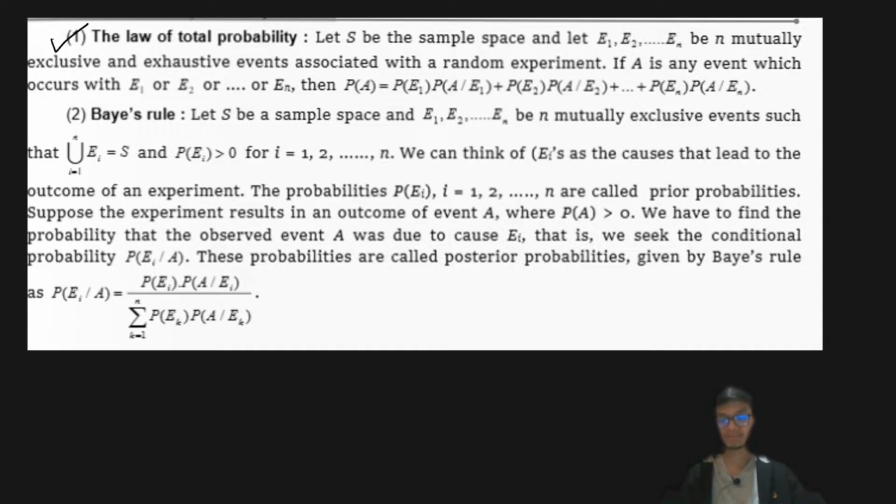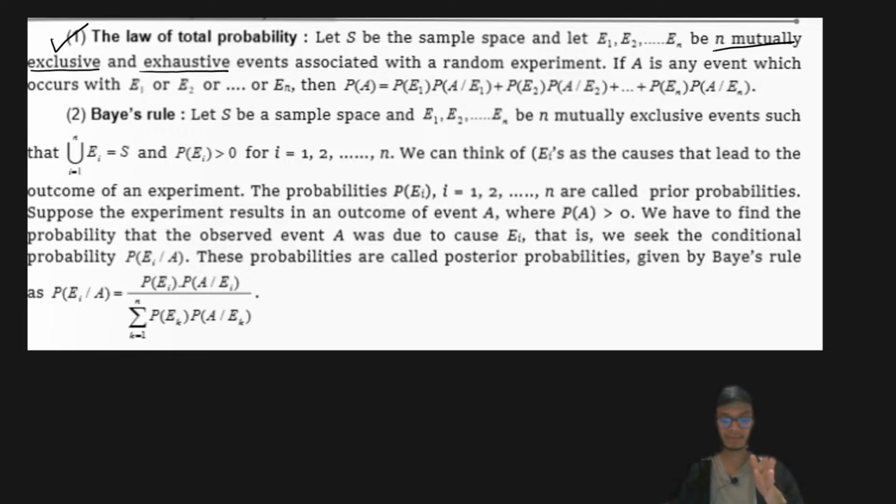What the total probability theorem talks about is that if you have a sample space, let's say the sample space set is given as S, and the events E1, E2 and so on up to En are n mutually exclusive and exhaustive events. This is very important to understand. I hope you know the meaning of these two words, mutually exclusive and exhaustive, because there is nothing apart from these events that comprises the entire sample space.